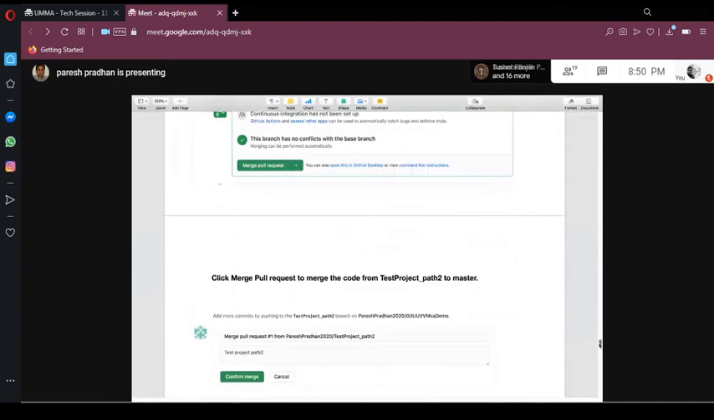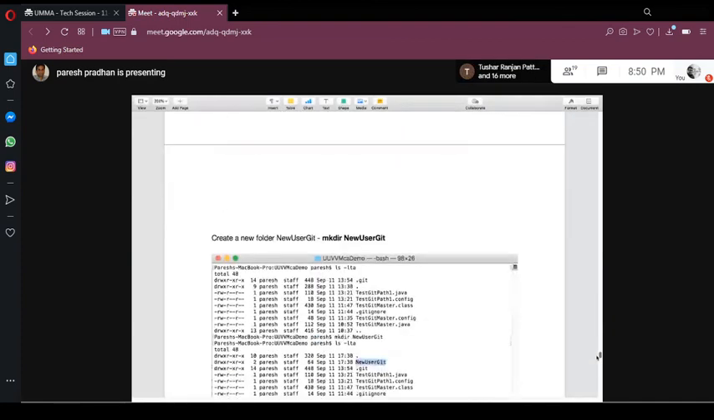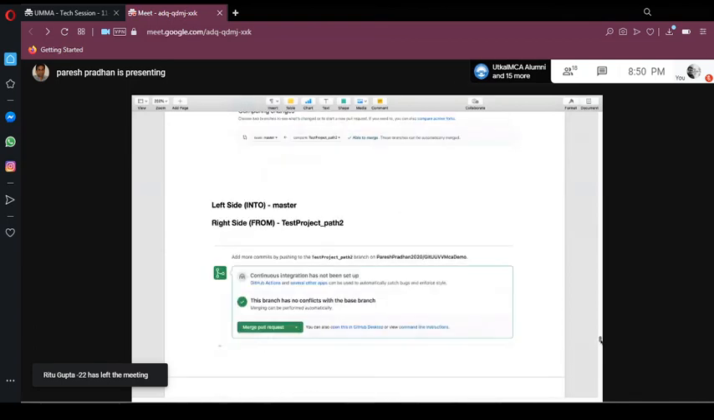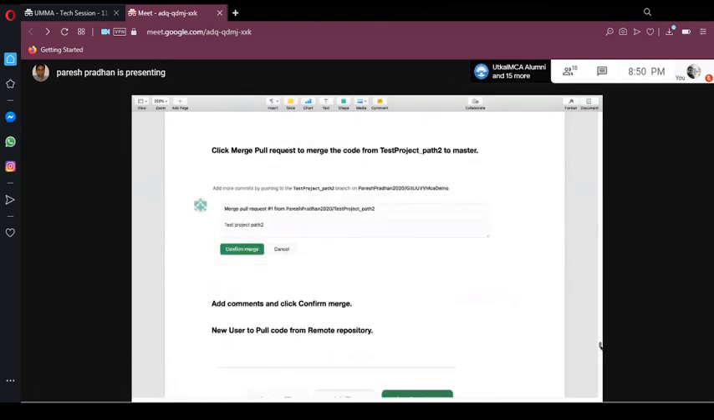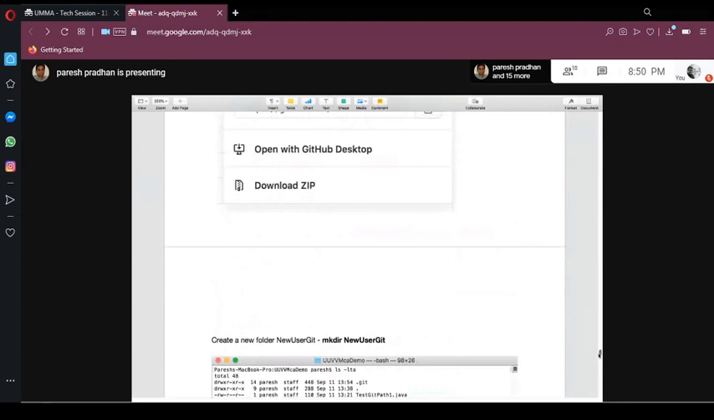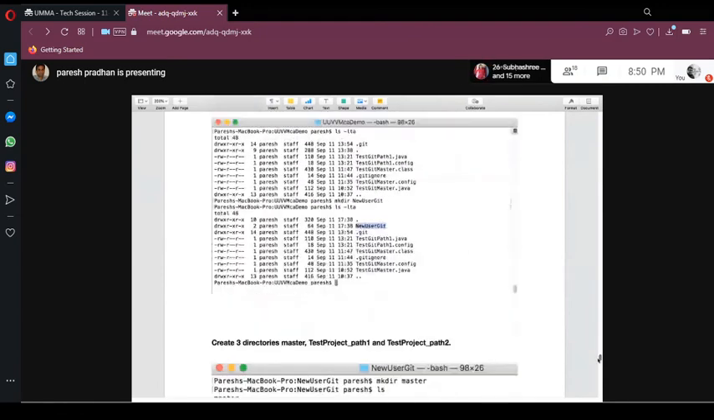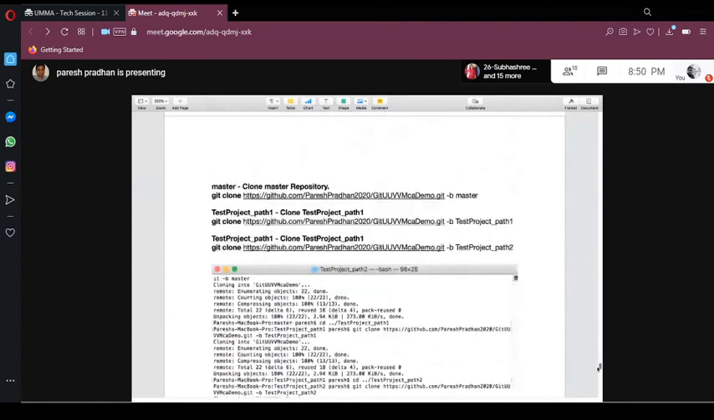Okay, so let's do. So we are creating a new user. All those things I have put in the document. Okay, all those things, how to create merging and all those things, we will do it using GitHub. Okay, so 3 directories, we created 3 directories, and this is the command.